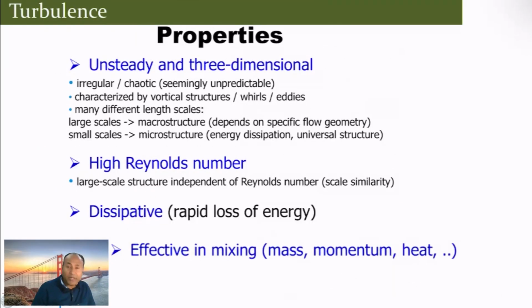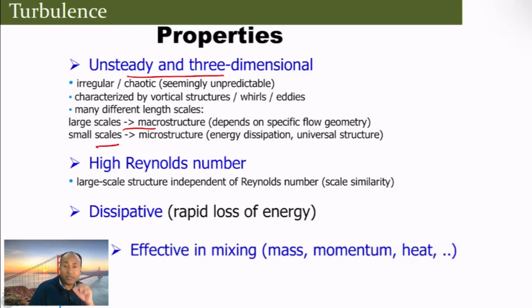That's how it happens. The properties of turbulent flow: they are unsteady and three-dimensional in nature, irregular and chaotic, characterized by vortex structures or eddies. There are different length scales. There are large scale structures known as macrostructures, most of which depend on the geometry.